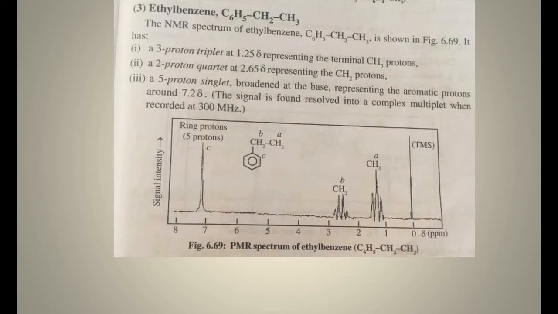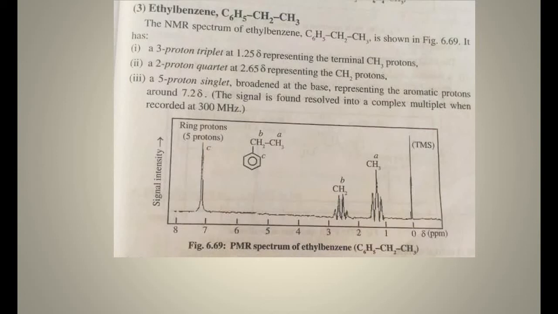Nearest to the TMS, which is 0 delta, the standard, the first signal is that of the CH3 protons. It is a triplet, due to spin-spin coupling from the CH2 by the n+1 rule. So a 3-proton triplet at 1.25 delta represents the terminal CH3 protons.